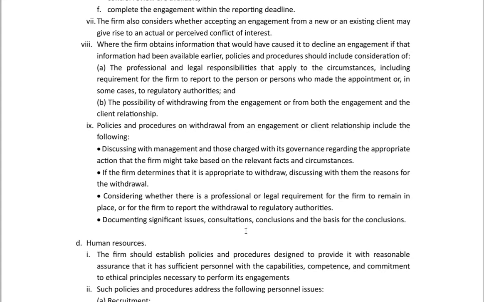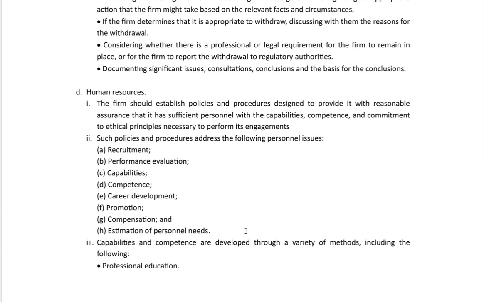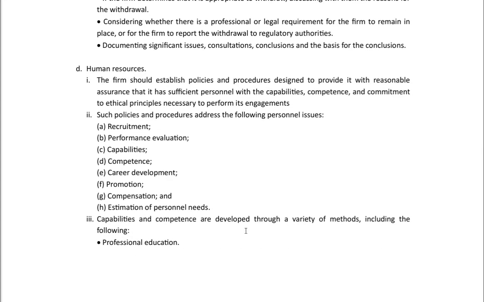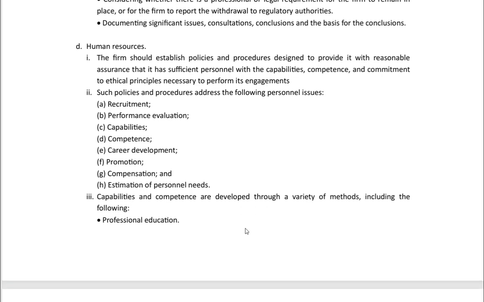Moving on to the fourth element, human resources. The firm should establish policies and procedures designed to provide it with reasonable assurance that it has sufficient personnel with the capabilities, competence, and commitment to ethical principles necessary to perform its engagements. Such policies and procedures address the following issues: recruitment, performance evaluation, capabilities, competence, career development, promotion, compensation, and estimation of